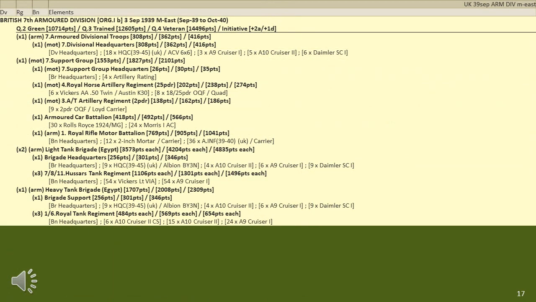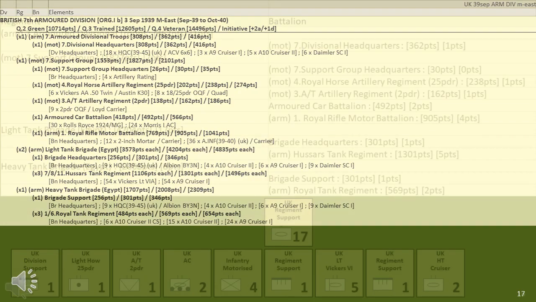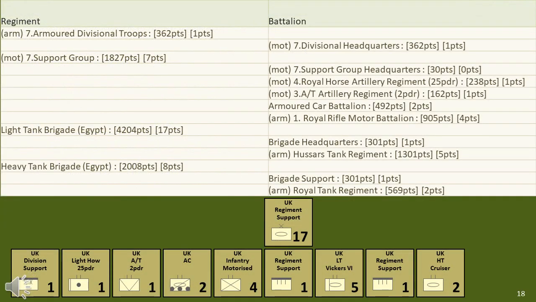The other armoured division the UK formed in 1939 was based in Egypt. It differed from the division in the UK based on what formations were available in the Middle East. This armoured division lacked an engineer and anti-aircraft battalion, and the infantry battalion was not as strong, but was otherwise similar to the division formed in the UK in the same period.